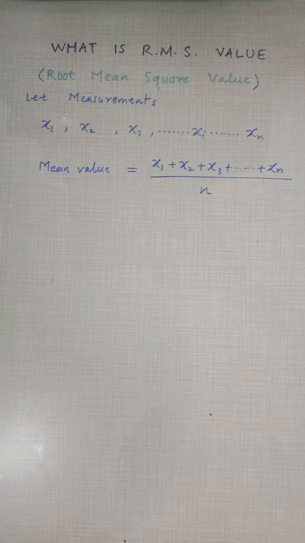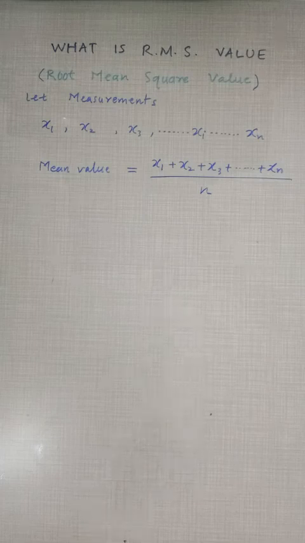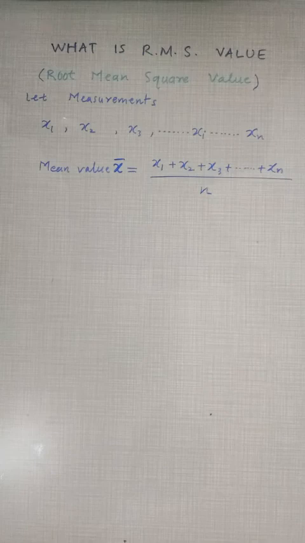Mean value will be equal to the sum of all the measurements divided by the number of measurements, that means x1 plus x2 plus x3 plus and so on to xn divided by the number of measurements n. This will be the mean value of the quantity, which is denoted by x bar.